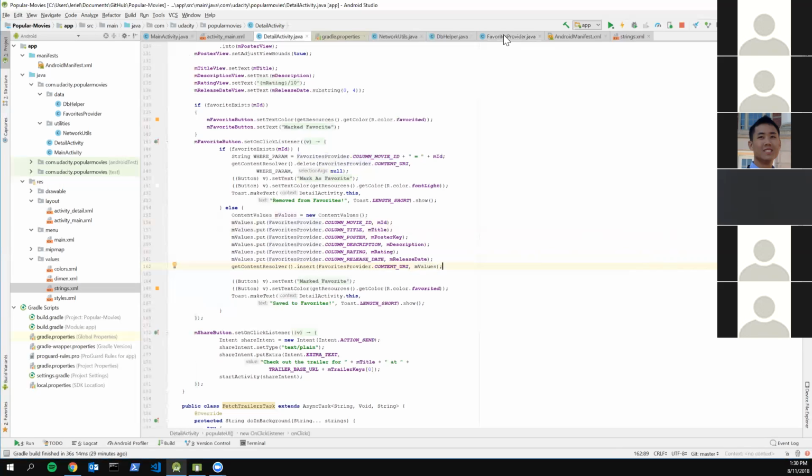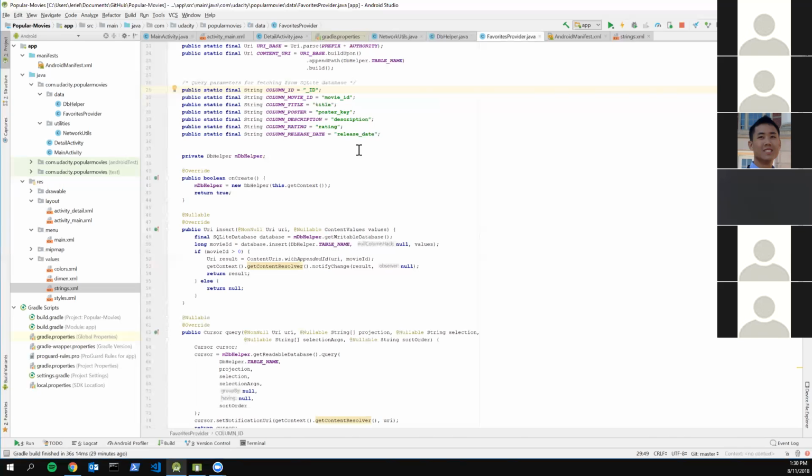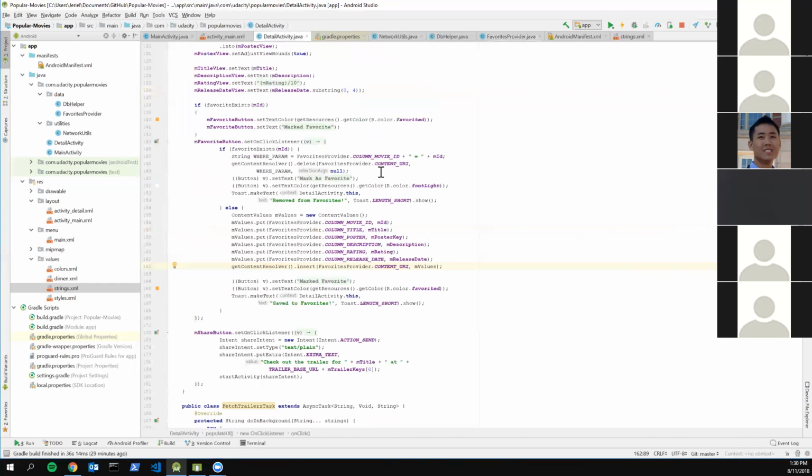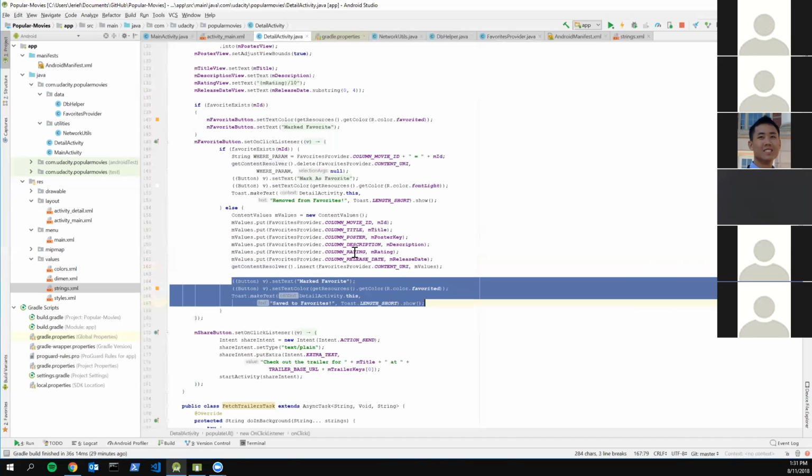So this essentially just calls that method that you defined inside your content provider, and this insert method right here is going to take two parameters. It's going to take your URI and the value. It's been abstracted out so much that you just put these two things and it does it automatically for you. Once you've written this line right here, it's going to insert the thing into the database for you. And this is just for UI elements right here. Every time you insert it, it's just going to change the color of the text to yellow, just to indicate that you've marked it as a favorite.